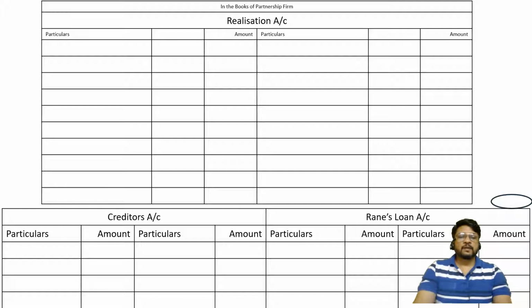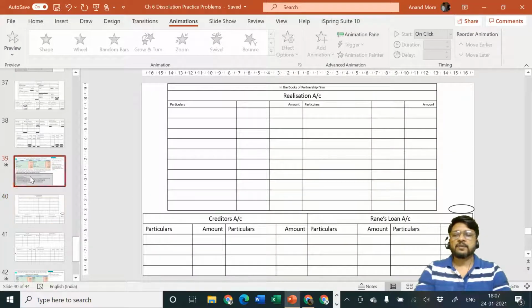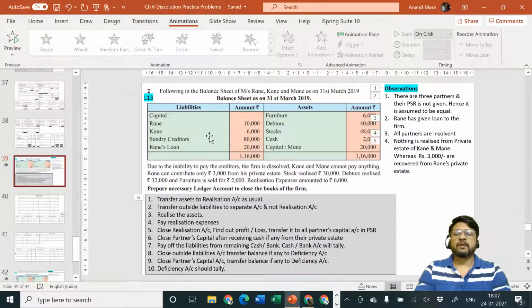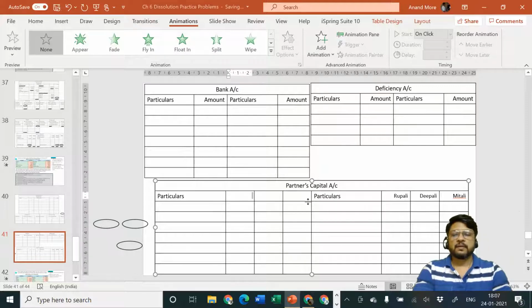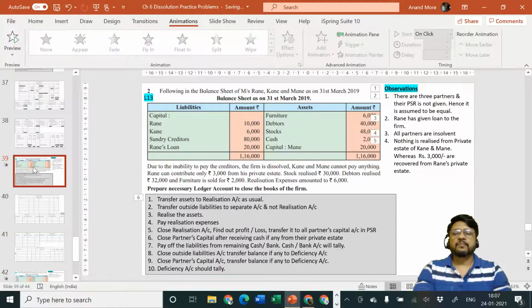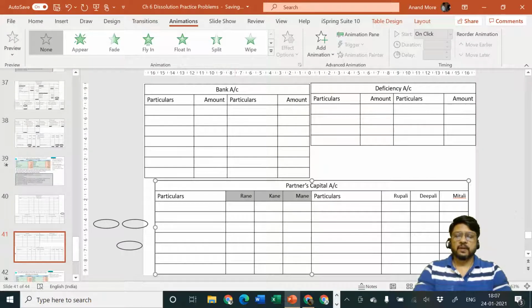First step, open necessary ledger accounts, is over. Second step is now transfer of assets and liabilities. Let me start with the liability side first. Liability side is telling you capital account of Rane and Kane, 10,000 and 6,000, by balance brought down. Let me change the name of the partners' capital here. The names are Rane, Kane and Mane. These are the names of the partners' capital.